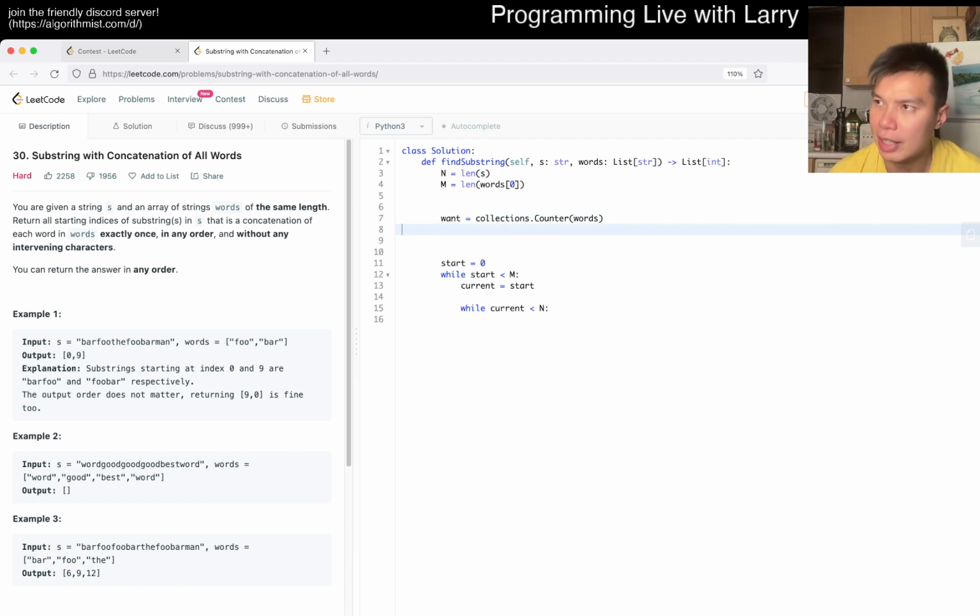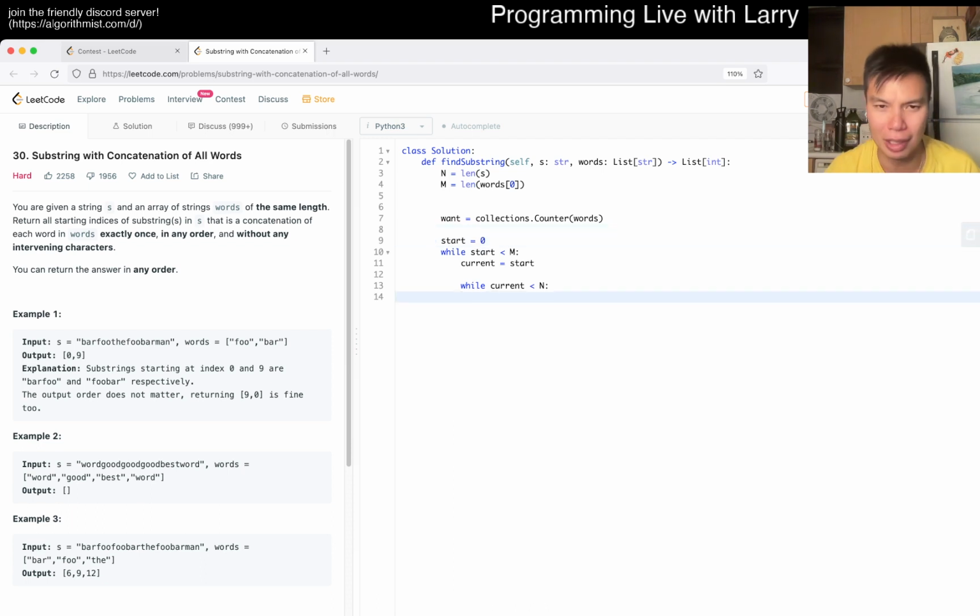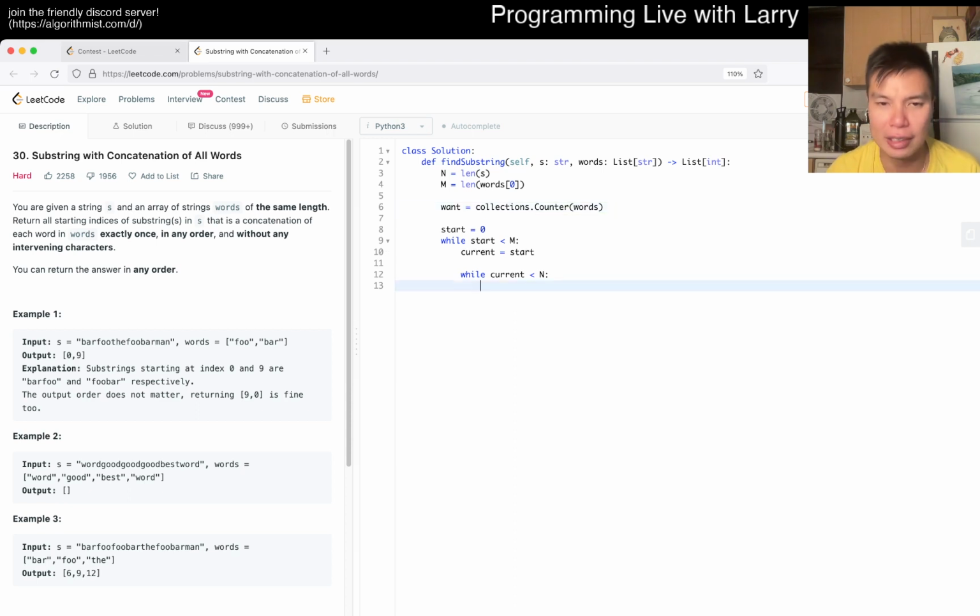Because I think the only way you could get 0 is if everything starts at 0. I could be wrong. Maybe I'm going to be wrong on this one. But yeah, okay. So then now, this is just a lot. Now with the sliding window, it's just a lot of bookkeeping.